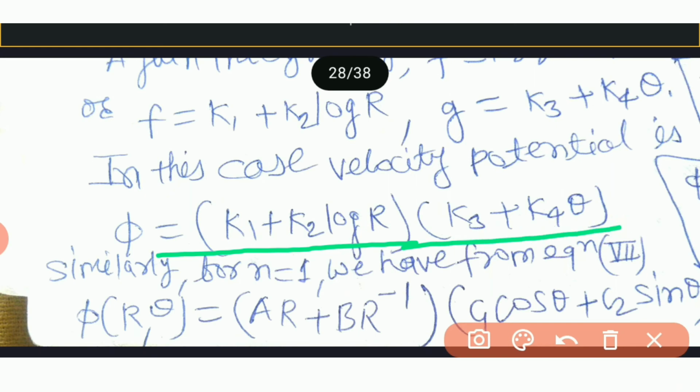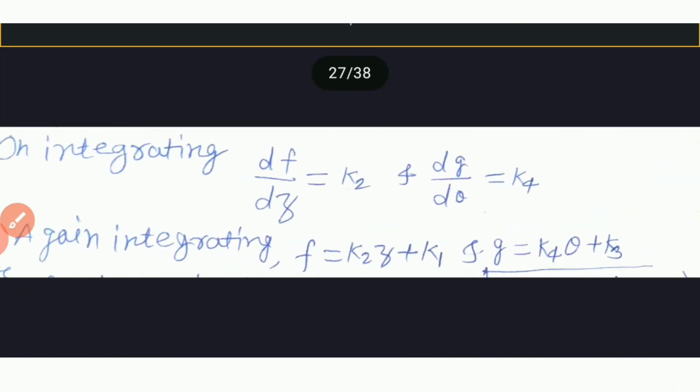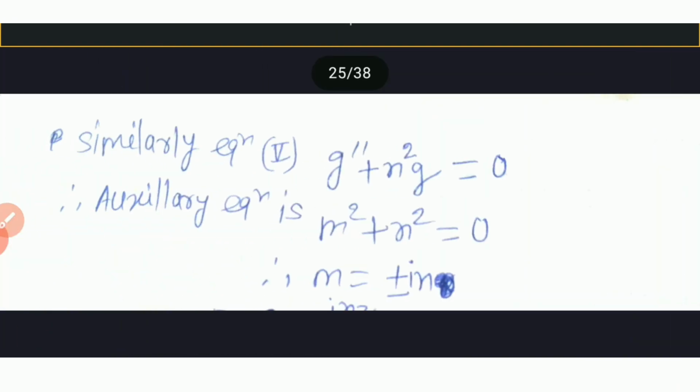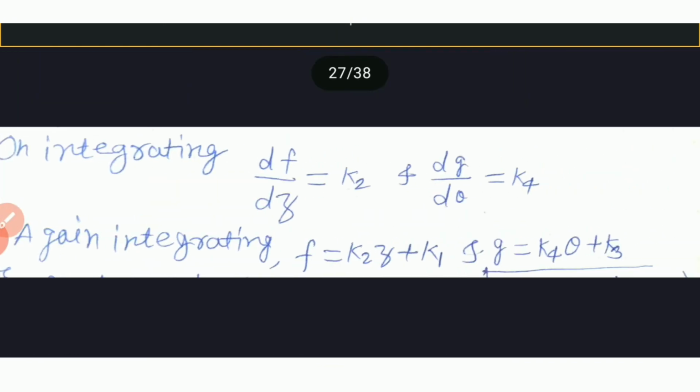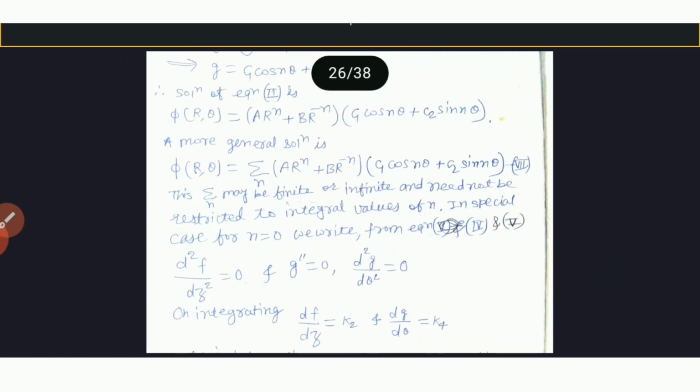And similarly for n is equal to 1, we have from equation 7, if we put n is equal to 1, then we get phi of r theta is equal to ar plus br to the power minus 1 into c1 cos theta plus c2 sin theta. If we put n is equal to 1 in this equation 7. Which is the equation 7? Equation 7 is here.